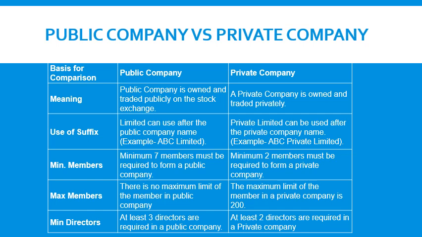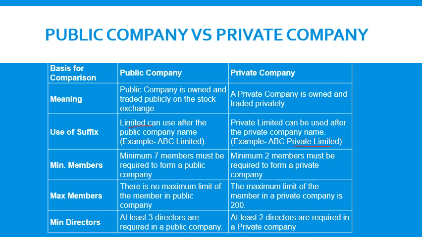And the next case is the use of suffix in the name. So the public company will be using Limited after their name. Suppose ABC Limited or Reliance Limited or Wipro Limited, etc. So the Limited will be shown after their name. In case of private companies, they have to mention Private Limited after their name. Suppose KS Group of Private Limited or New India Private Limited, etc.